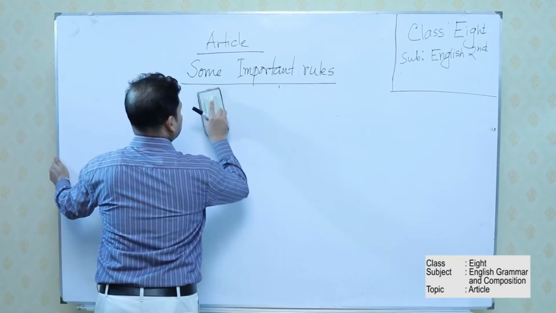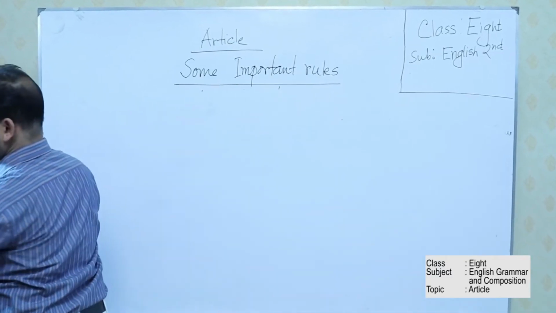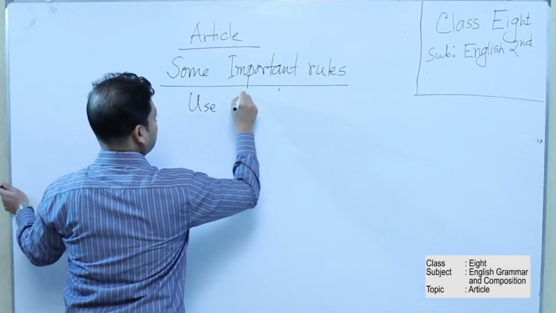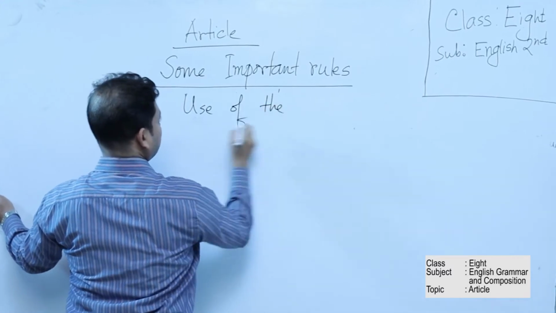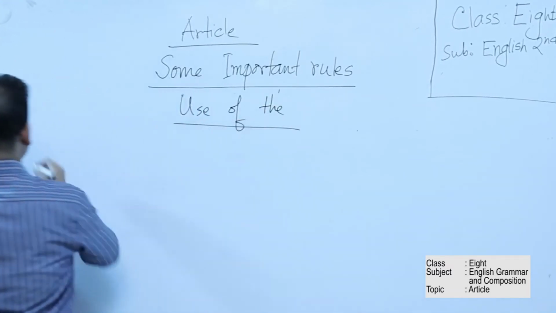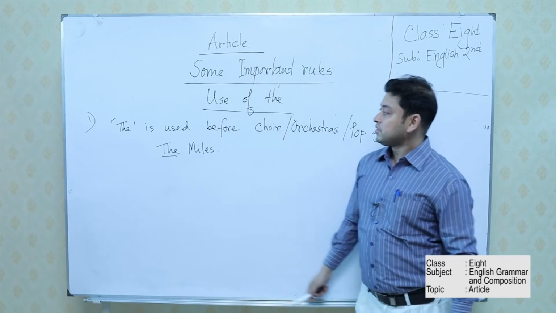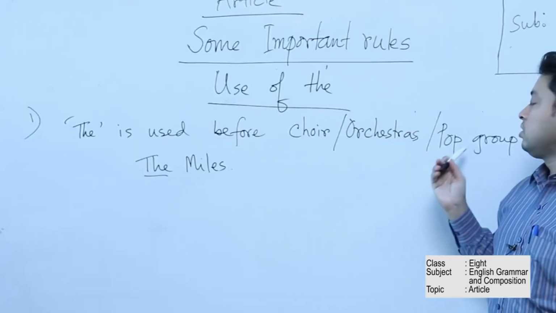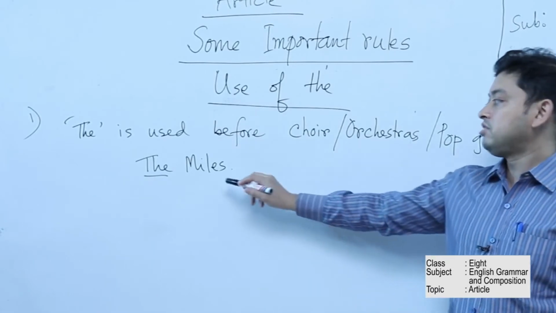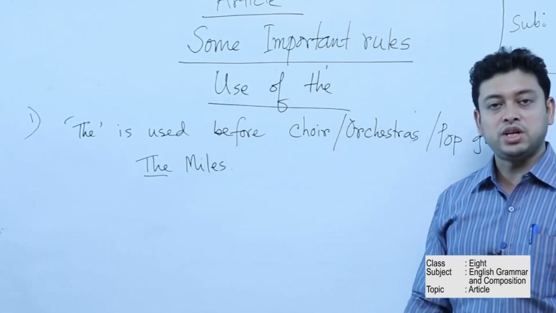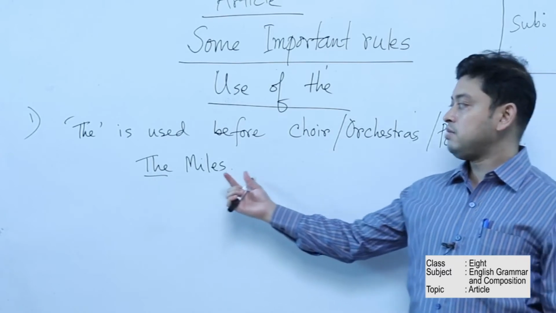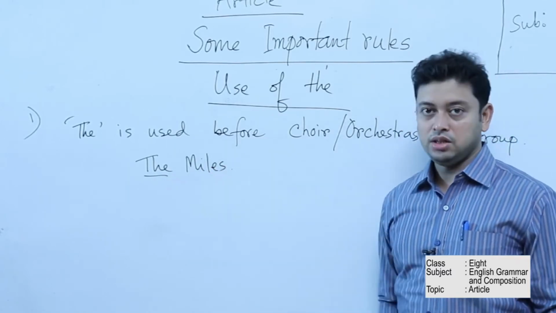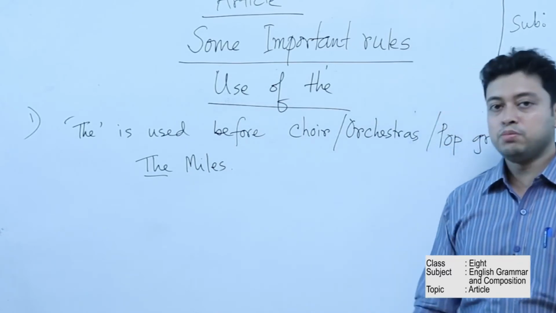Now some important rules on the use of the. So dear students, here the article the is used before choirs, orchestras or pop groups. We know Miles is a very popular and very famous band of Bangladesh. So before this kind of name we can use the: the Miles, the LRB, the Nagar Baul, some examples like this.